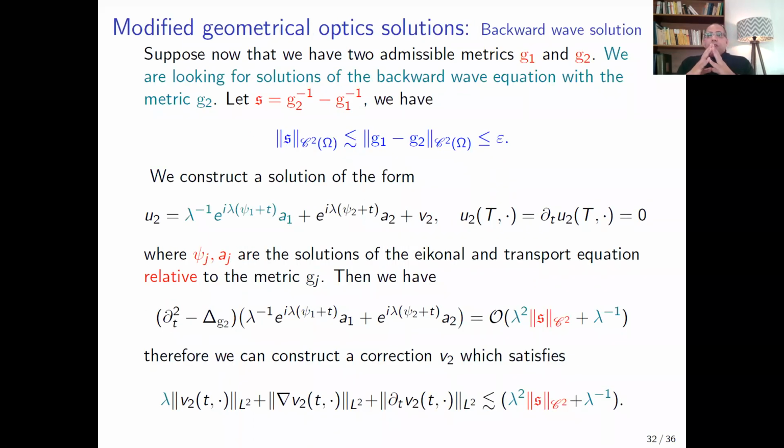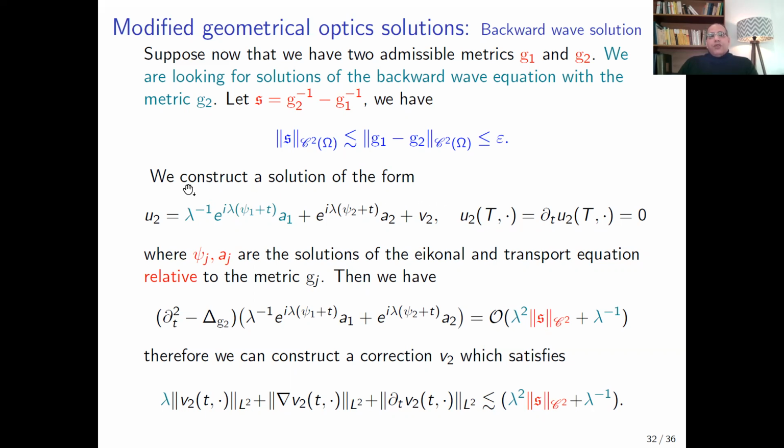Now for the backward wave equation, we need to modify the construction in order to eliminate some oscillation in the orthogonal identity integral. If we consider two metrics g1 and g2, we denote S by g2 inverse minus g1 inverse, then S is small if the difference between the two metrics is small in C2 norm.